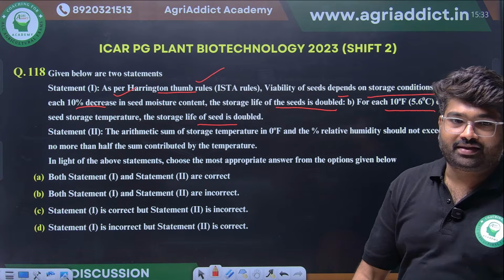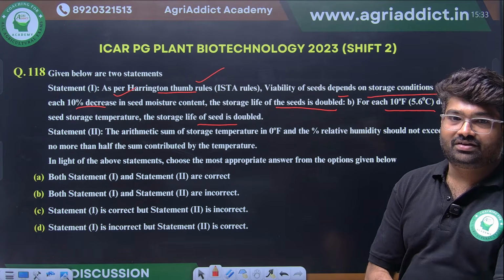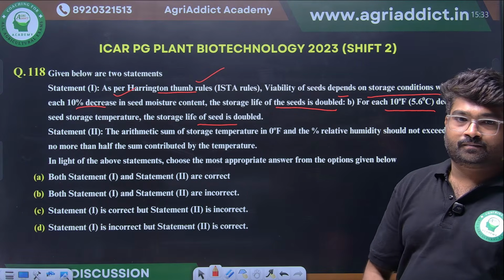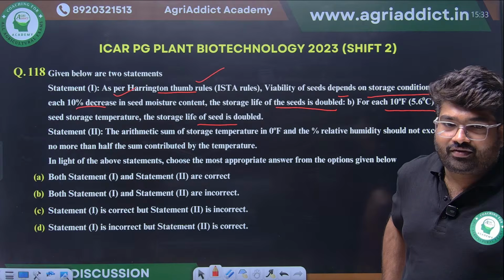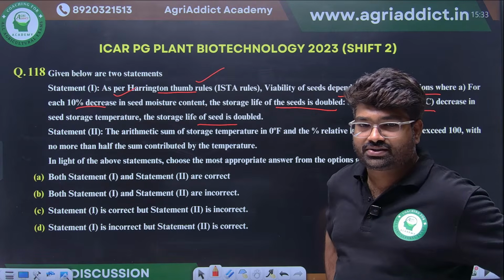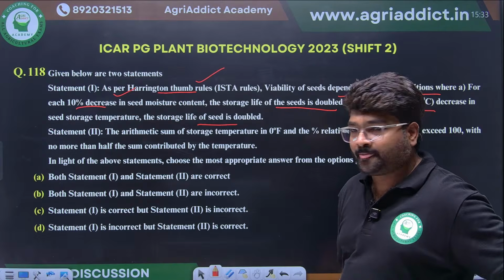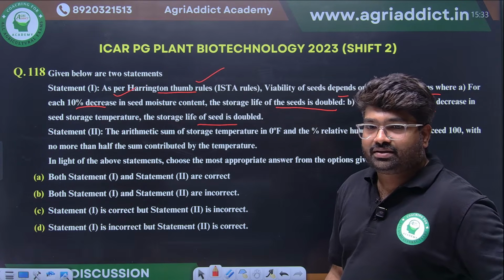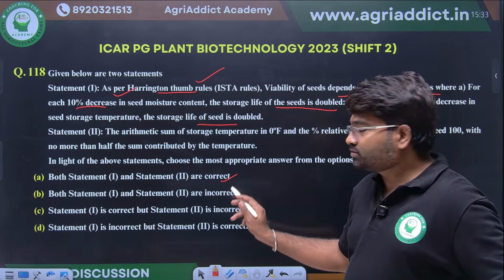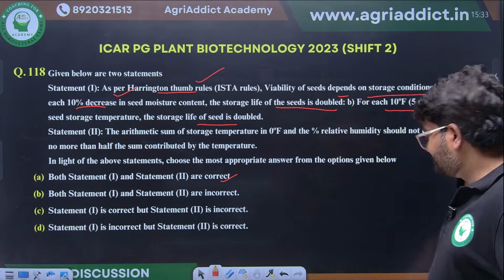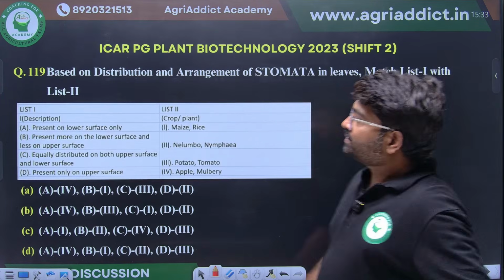Any guesses for this, seed technology? What will be the answer? Harrington, ISTA, viability of the seeds depends on storage conditions. Both 1 and 2 are correct only. So in seed technology, they have asked one question.